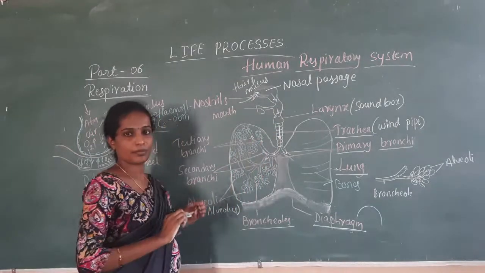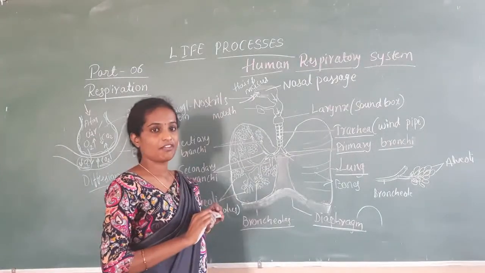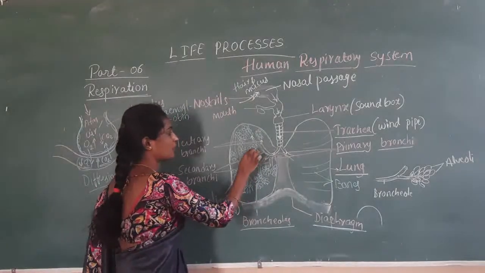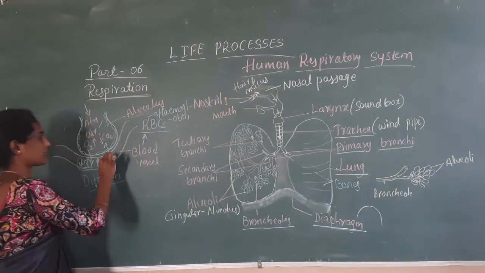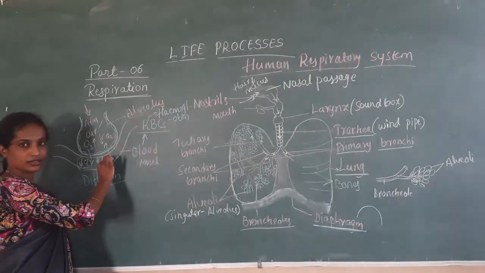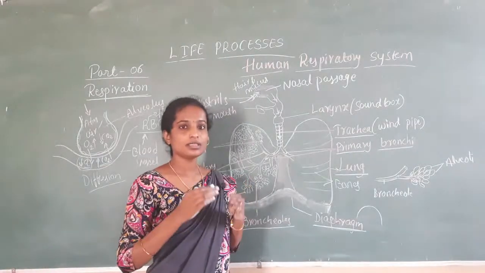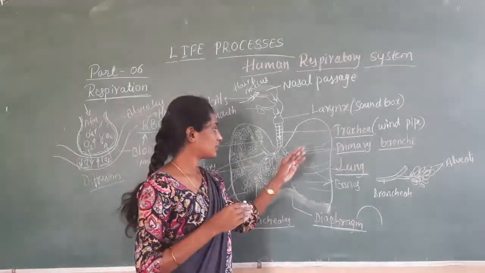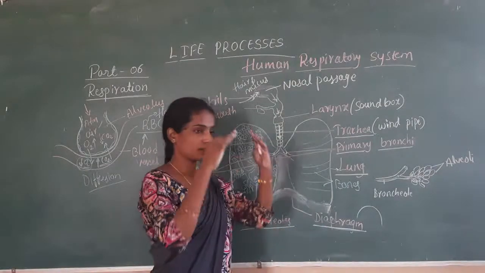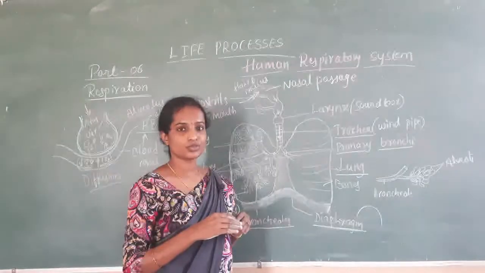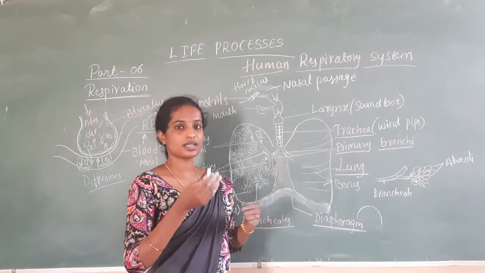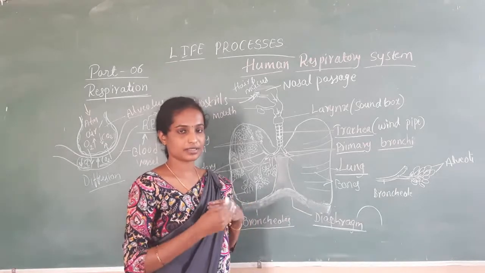Okay, whenever air comes to the alveolar process, the exchange of gases like this takes place. And in the expiration process, all the structures like ribs, the chest region and diaphragm come to the normal position. This is how the expiration and inspiration process takes place.